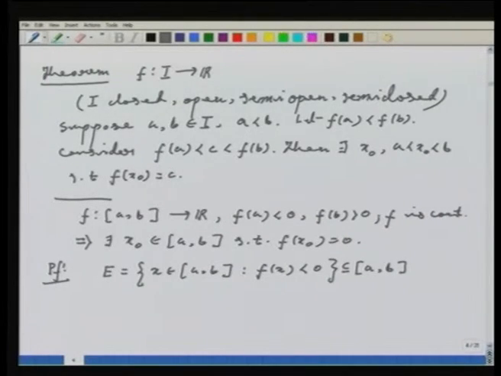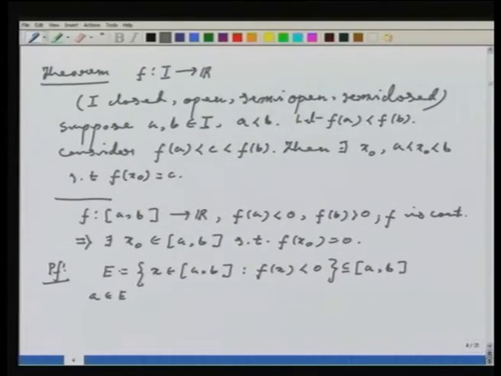Okay. Now notice that this set is certainly non-empty, because A belongs to E, since f of A is given to be strictly less than 0. That means this set E which I have constructed is a non-empty set and it is bounded above. Means this set E must have a supremum in R. So this implies, call that supremum C.